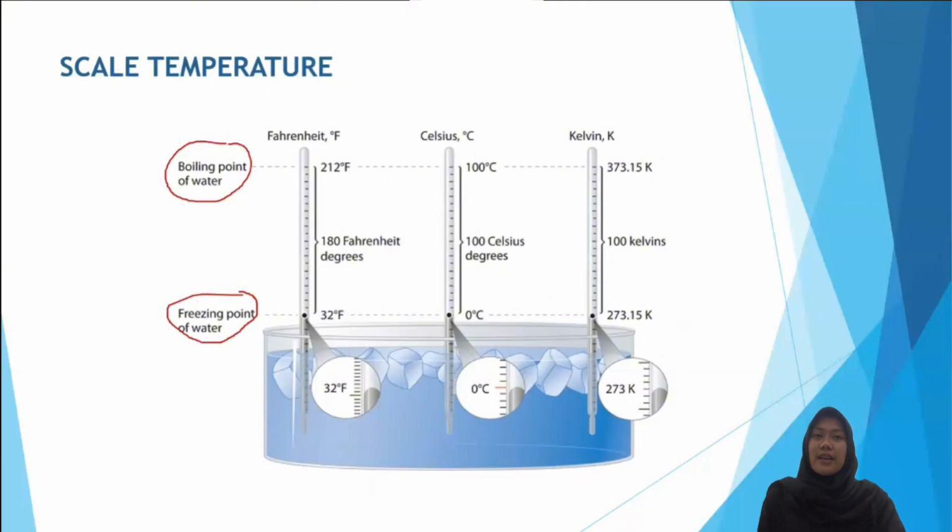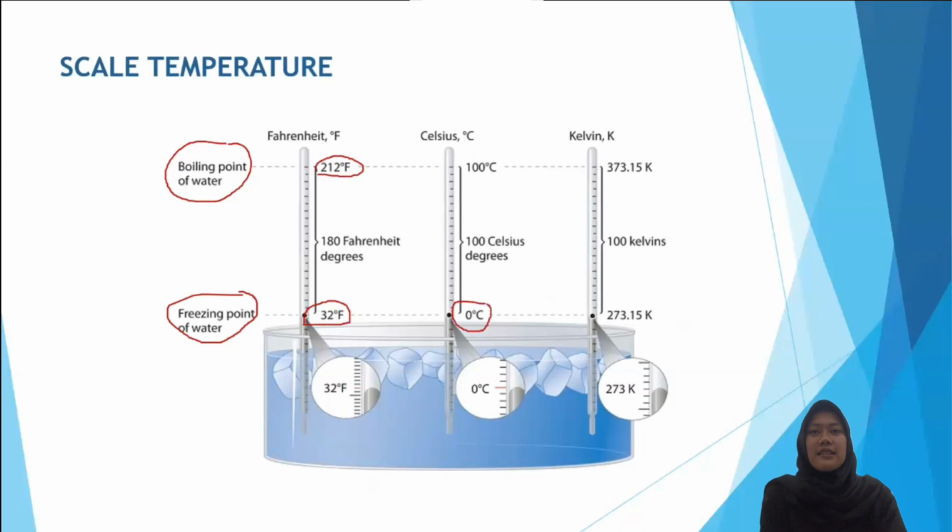By these 2 points, each type of temperature scale is expressed. The first one is Fahrenheit. In the Fahrenheit temperature scale, the freezing point of pure water is set at 32 degrees Fahrenheit and the boiling point of water is 212 degrees Fahrenheit.